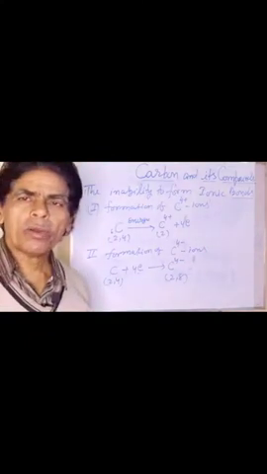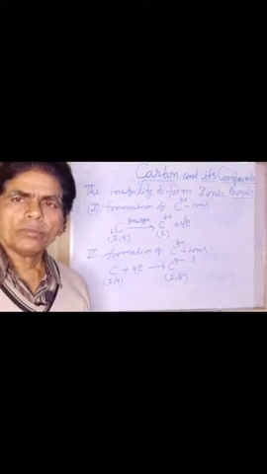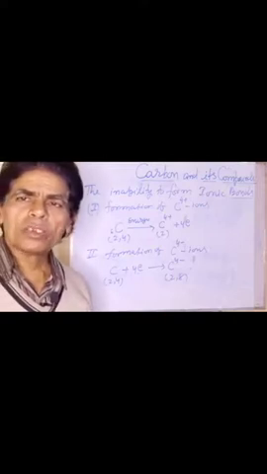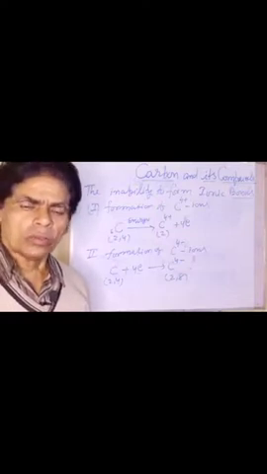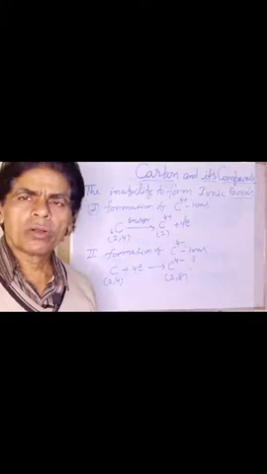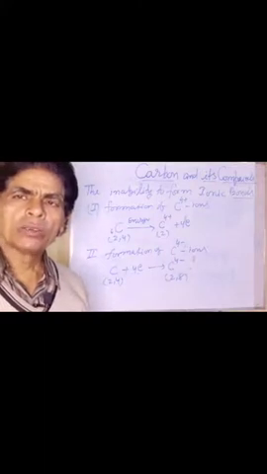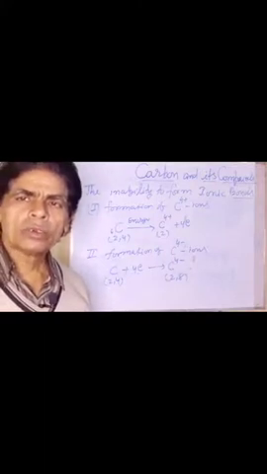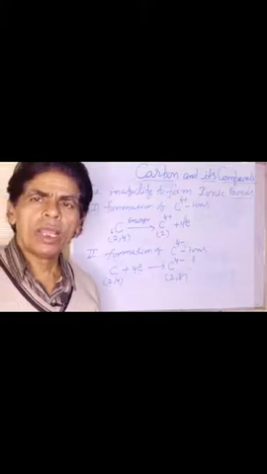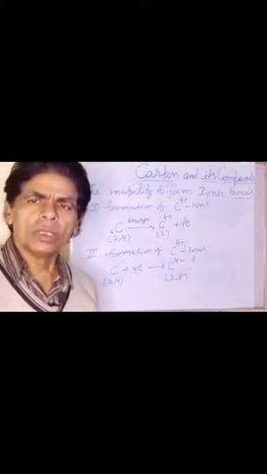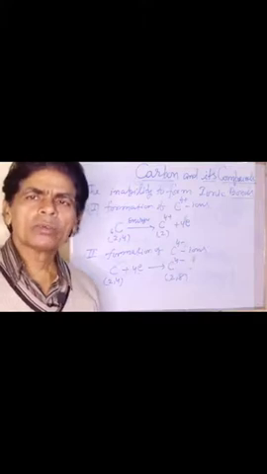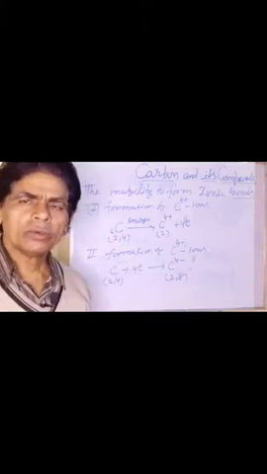Ionic compounds are formed by the complete transfer of electrons from metallic atoms to non-metallic atoms. Metals have a tendency to lose electrons and form positive ions, and non-metals have a tendency to accept electrons and form negative ions.